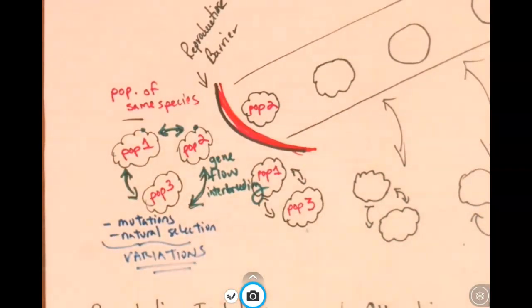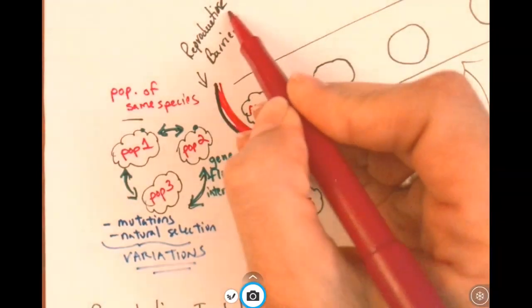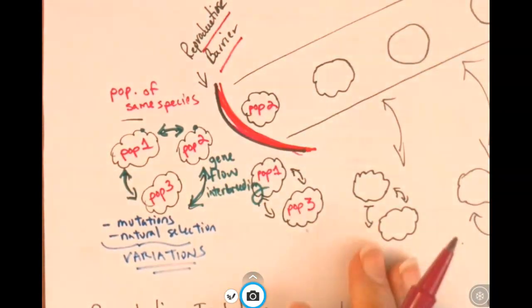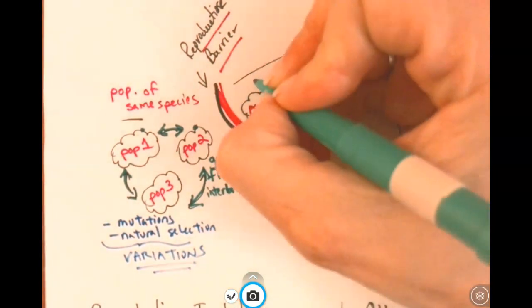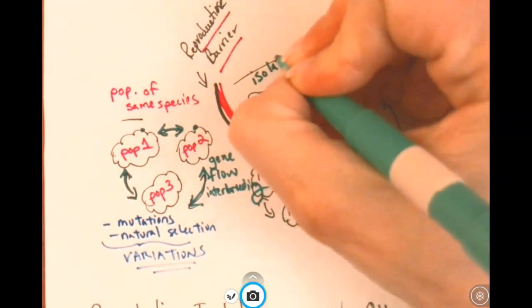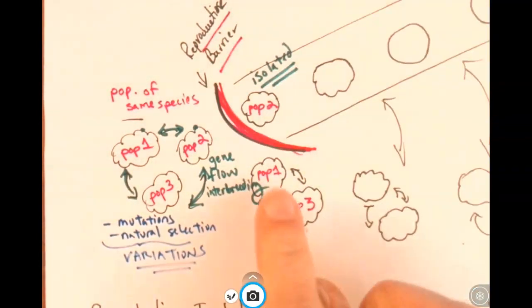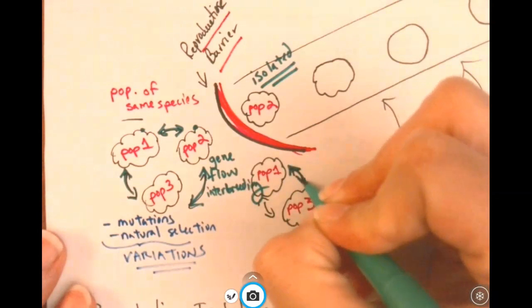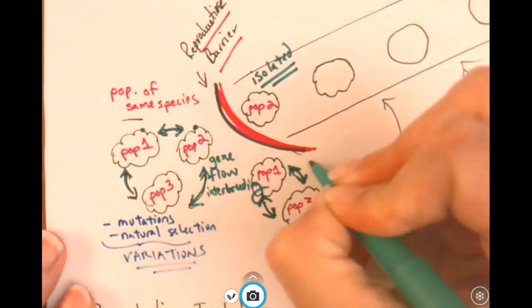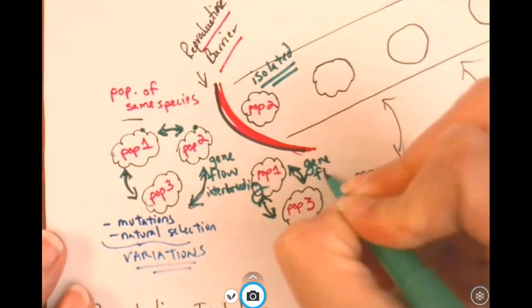But again, I want to talk about this general process of how speciation could occur. So some sort of reproductive barrier is put into place. So now population 2 has become isolated from populations 1 and population 3. Okay, so they're isolated. Populations 1 and 3 are still interbreeding. So we still have gene flow down here.